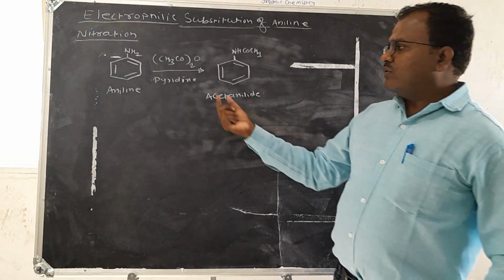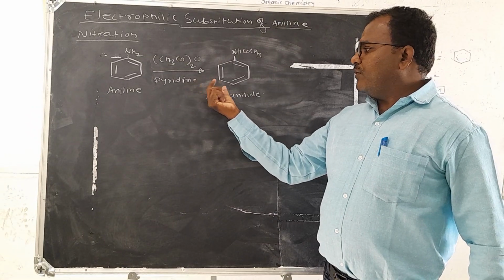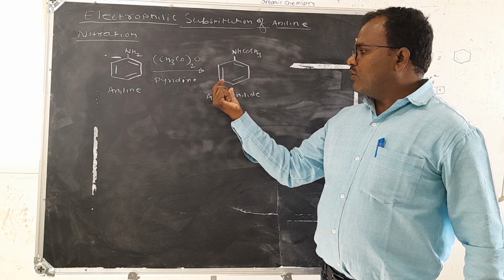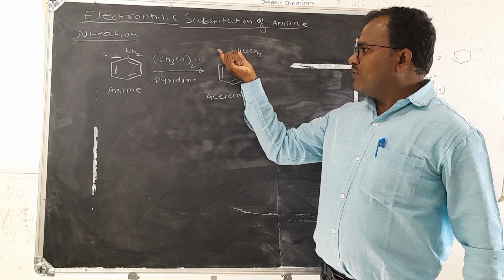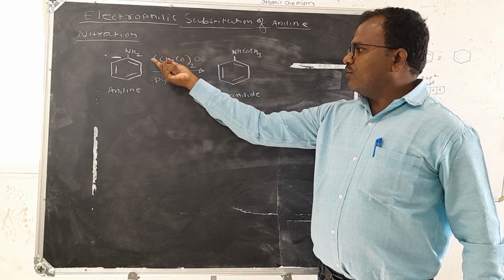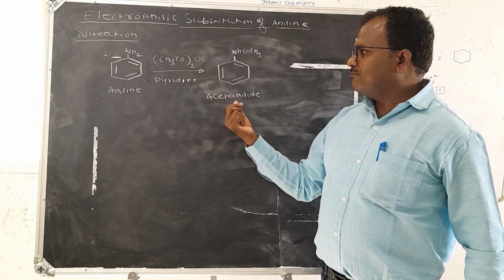If we want to get the para-nitro compound, then we have to protect this amino group by acetylation.